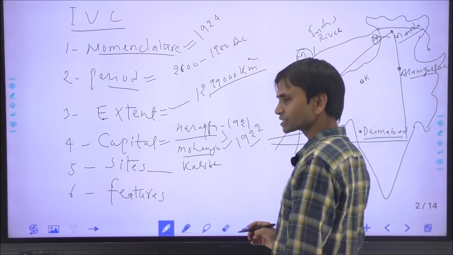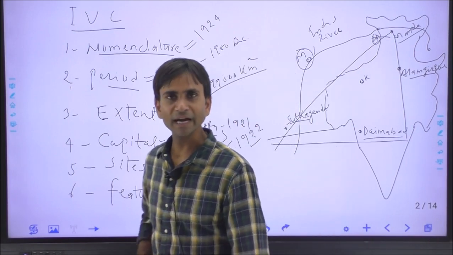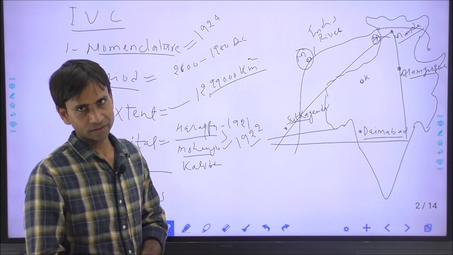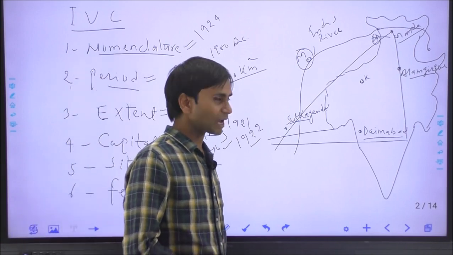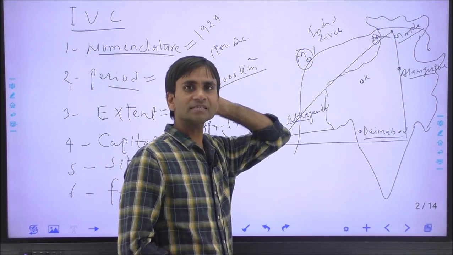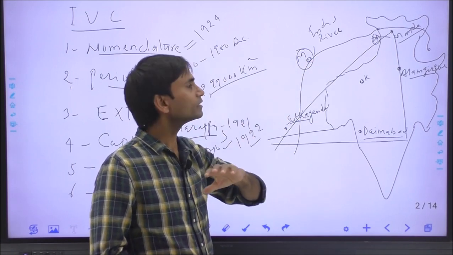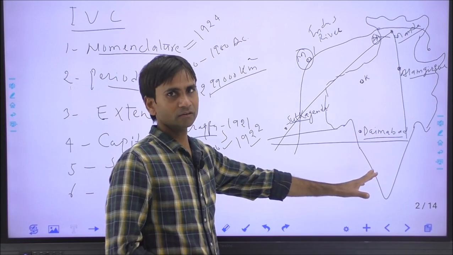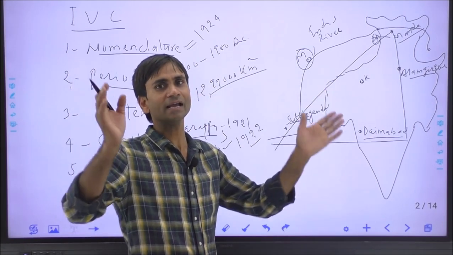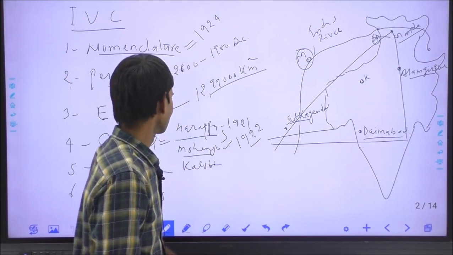It was discovered by Amlanand Ghosh and excavated by B.B. Lal and B.K. Thapar. Kalibangan means black bangles, and the ploughed field evidence is the first not only in India but in the world. These were the first people in India to start all the agriculture practices in the world.